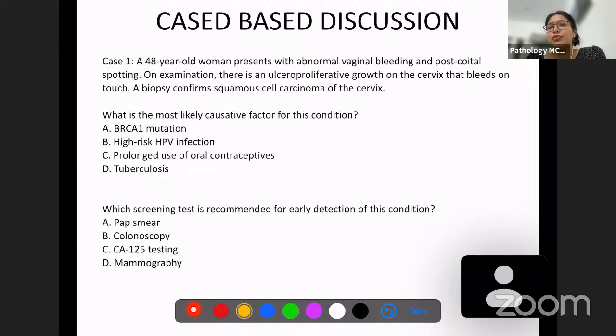We'll discuss a few cases and then we'll wind up the class. The first case is a 48-year-old woman who presents with abnormal vaginal bleeding and postcoital spotting. On examination, there is an ulceroproliferative growth on the cervix that bleeds on touch. Very typical of cervical carcinoma. And they have given us that squamous cell carcinoma is also confirmed. So what is the causative agent?